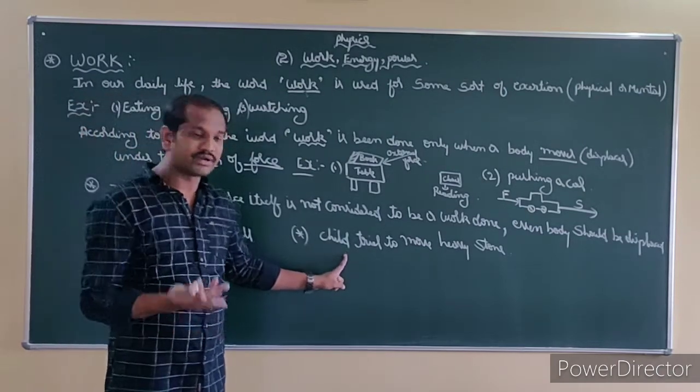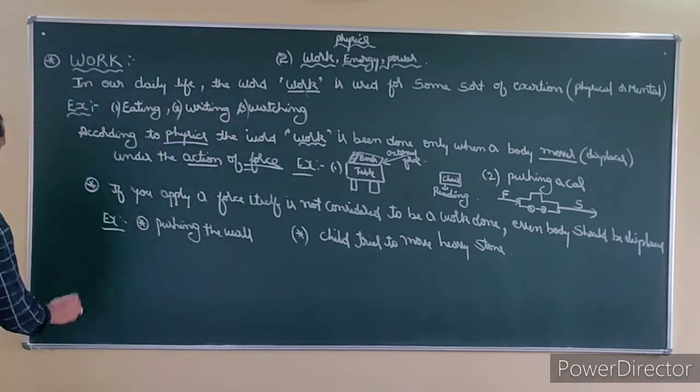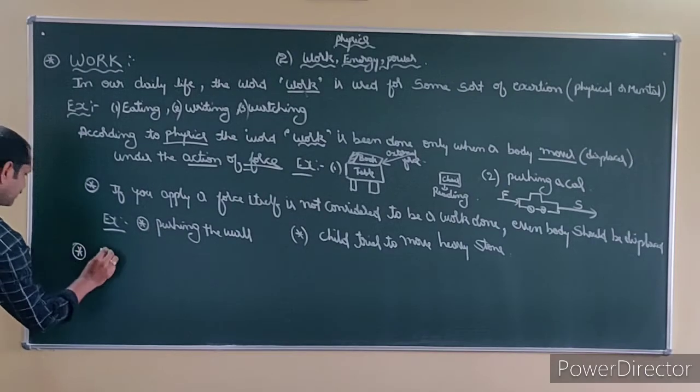So we have understood one fact. How can we define work done?